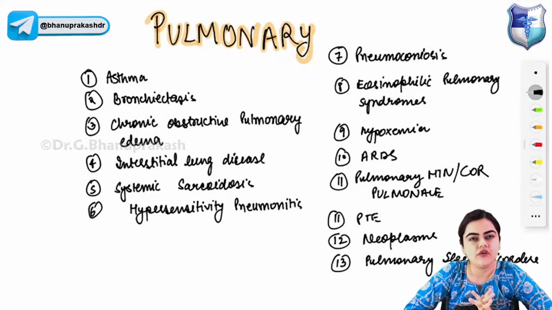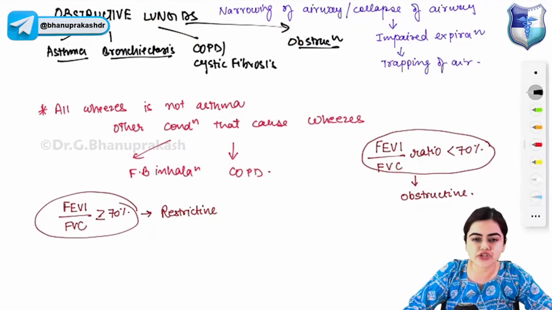Pulmonary medicine, an important system of internal medicine. Let everyone join in. So in pulmonary medicine, we will be covering asthma, bronchiectasis, chronic obstructive pulmonary disease, interstitial lung disease, systemic sarcoidosis, hypersensitivity pneumonitis, pneumoconiosis, eosinophilic pulmonary syndromes, hypoxemia, ARDS, pulmonary hypertension, cor pulmonale, pulmonary thromboembolism, neoplasms, and the pulmonary sleep disorders. Now, what are obstructive lung diseases?